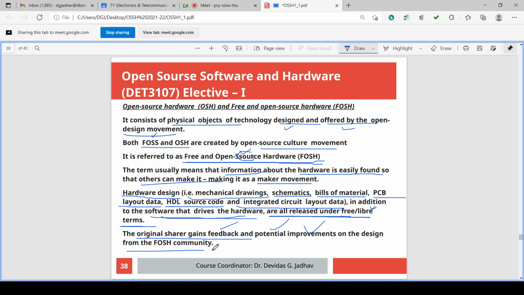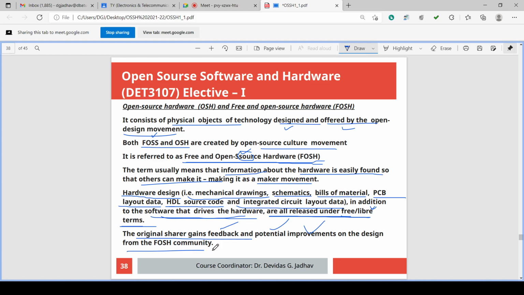The term open source hardware means the information of the hardware can be shared so that it can be manufactured by other users. The hardware design and the associated driving software both are shared, released on free or libre terms.